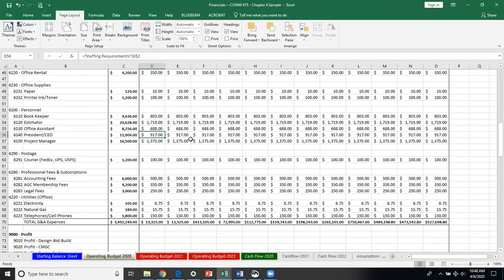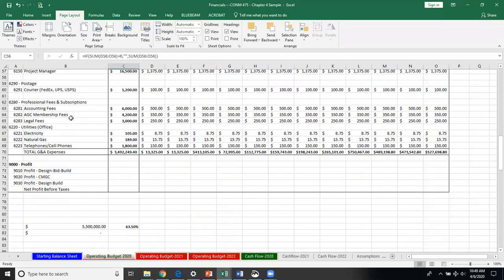That's just because, based on the amount of time I assume, in my model here I am the president CEO, but I'm also the estimator. I'm also the project manager. The amount I'm allocating in terms of time annually to work as the president CEO comes out to be about $917 a month, or about $11,000 per year.